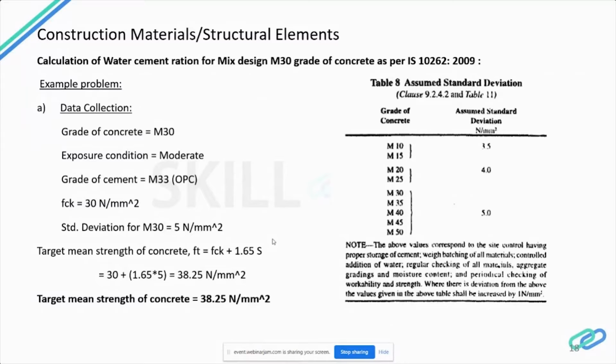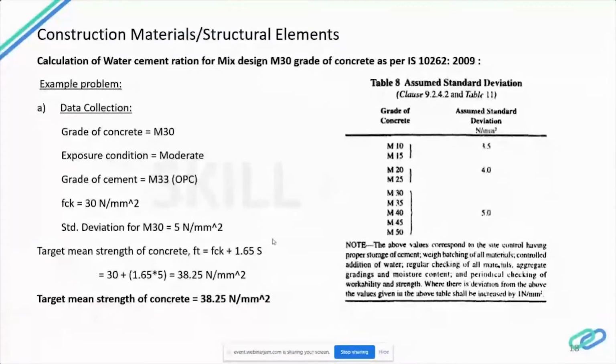That is a calculation of water cement ratio for mix design of M30 grade of concrete as per IS 1026/2009. So now the data collected is: grade of concrete is M30, exposure condition is moderate, grade of cement is M33, that is ordinary Portland cement, and FCK, the compressive strength, is 30 Newton per mm square. For M30 grade, we all know that FCK is 30 Newton per mm square.